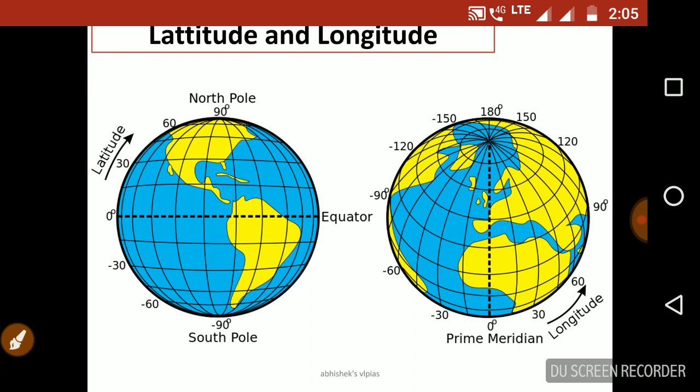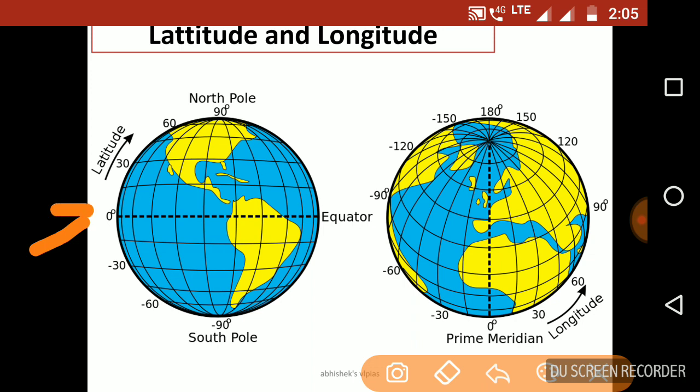And you have to learn these numbers by heart. When we discuss latitude, the 0 degree latitude is called the equator. On top of it is the northern hemisphere and below it is the southern hemisphere. The northern portion has 30, 60, 90, and the southern portion has minus 30, minus 60, minus 90.